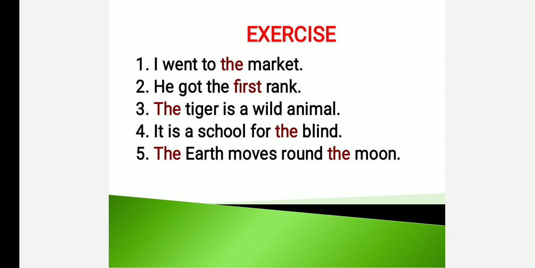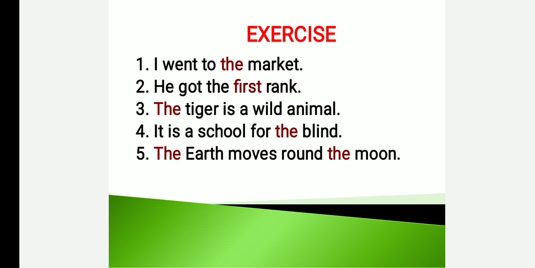So let us see the exercise where to use the definite article. I went to the market. I'm speaking about a particular place, the market. So we have to use the article "the". He got the first rank. So we learned that we have to use the article before ordinals or cardinals. The first. The tiger is a wild animal. The tiger, it is an animal which represents the whole class of the tiger family. So we have to use the article "the".